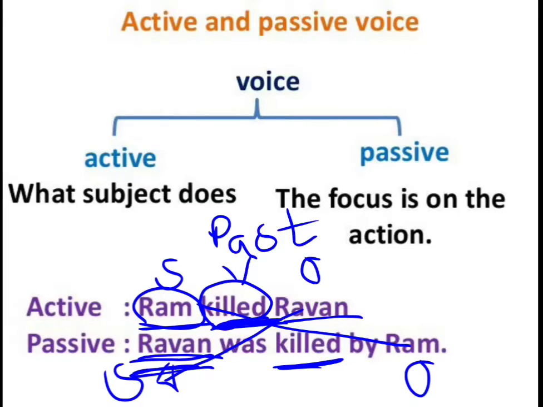So in passive voice, you can understand what happened to Ravan, and in active voice, what the subject does. I hope students it's clear to you what is active and what is passive. In active voice you can understand what the subject does, what the subject did. But in passive voice we can understand what happened with the subject.